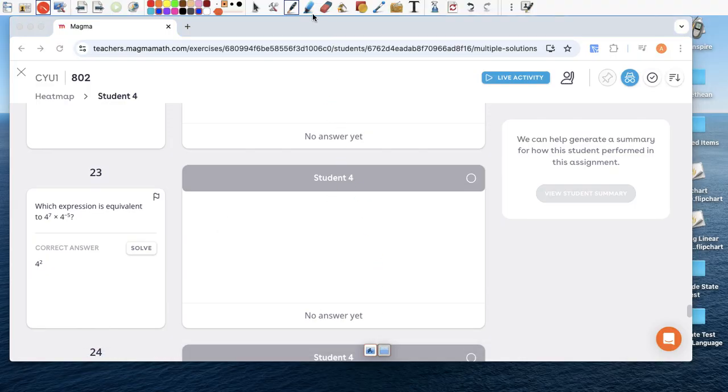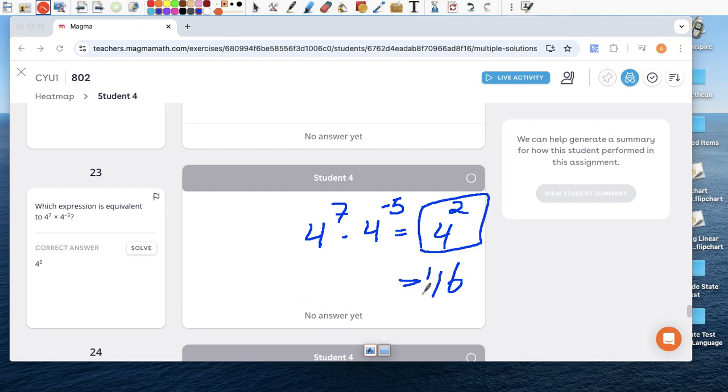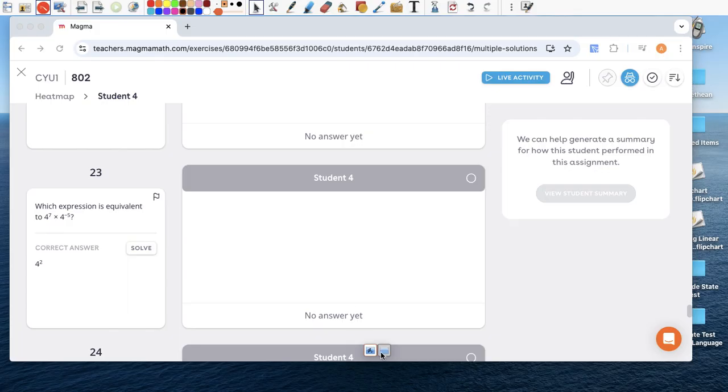Okay, again, apologies. 4 to the 7 times 4 to the negative fifth. Keep the base, add the exponents. 7 plus negative 5 is 4 to the second. So either this was the answer, or this, 16, depending on what they felt like.